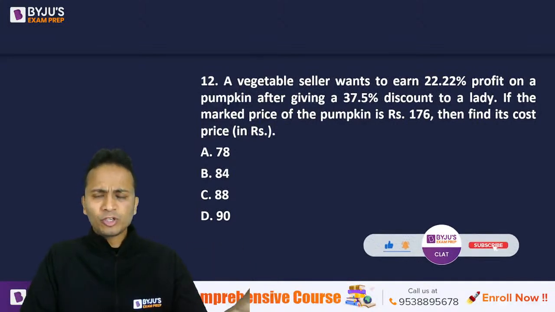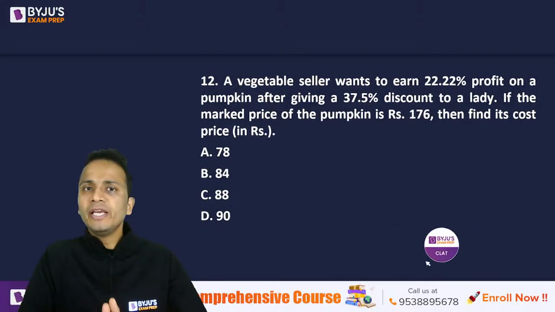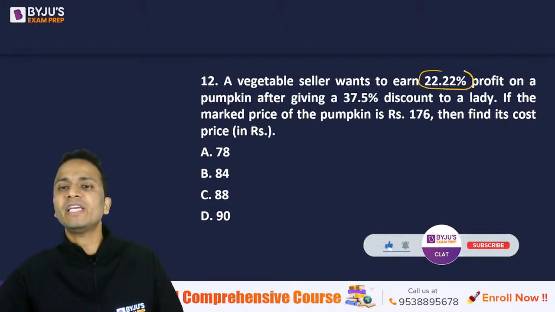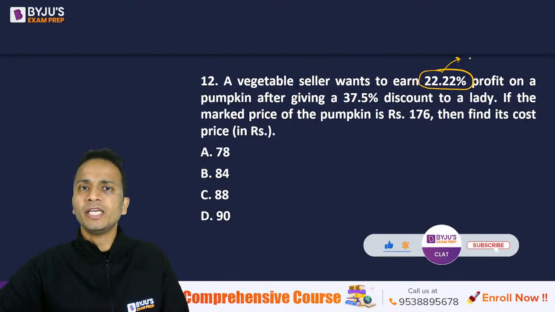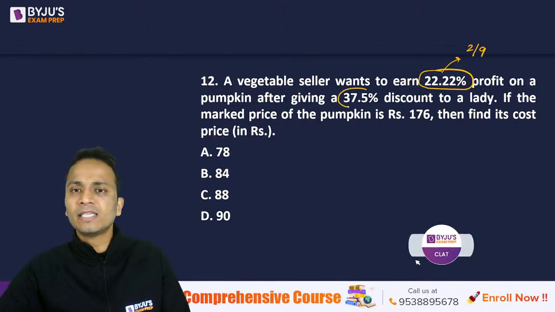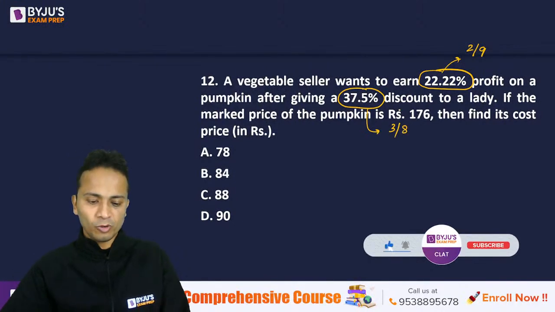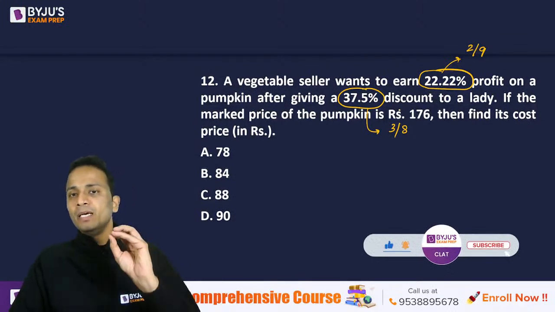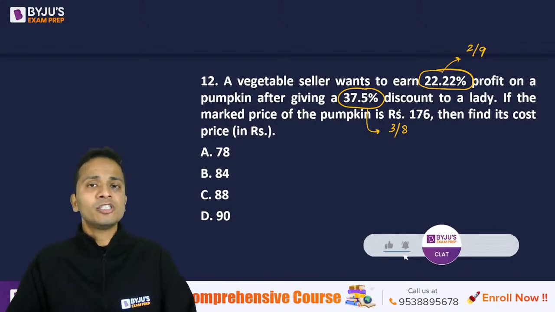Now, earlier at the beginning of this session, if you remember, I gave you some of the fractional equivalents of percentages. Likewise, there are some very convenient fractional equivalents of these percentages. So 22.22 percent in terms of fractions can be written as 2 upon 9, and 37.5 percent can be written as 3 upon 8. Converting these percentages into fractions will make your calculations very easy.